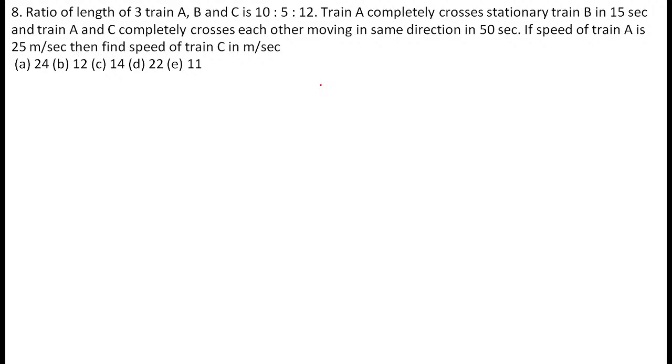Efficiency. The ratio of lengths of three trains. Lengths, guys. Here are the lengths: A train is 10x, B train is 5x, and C train is 12x. So these are the lengths of the trains. Now, A completely crosses the stationary B. See, train A completely crosses stationary train B, stationary means they are not moving, in 15 seconds. And trains A and C completely cross each other, moving in the same direction, in 50 seconds.